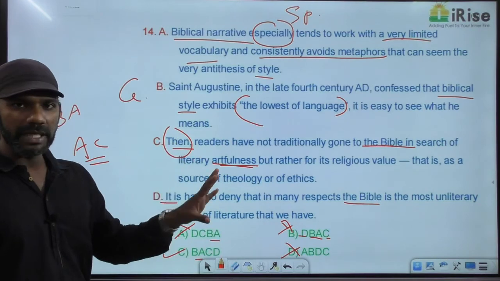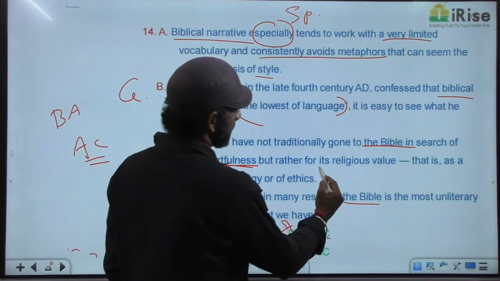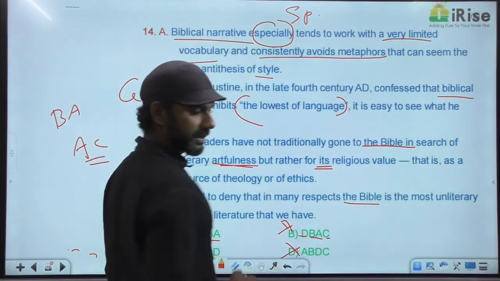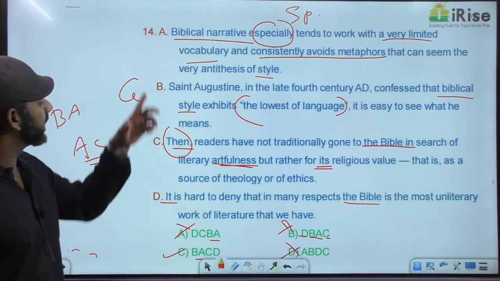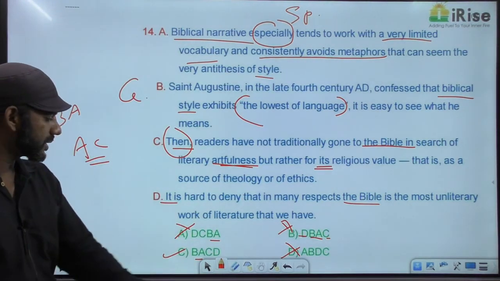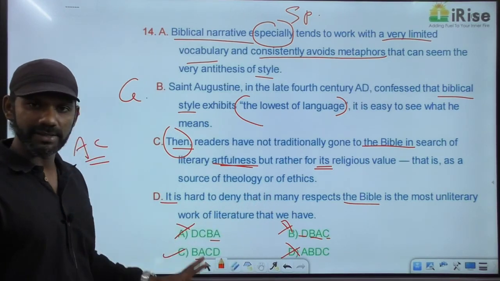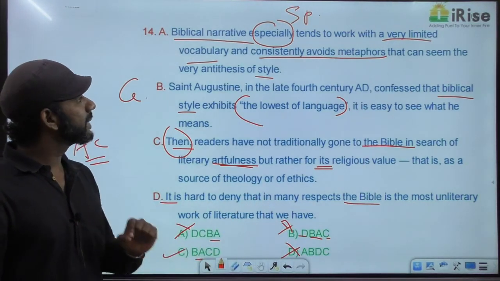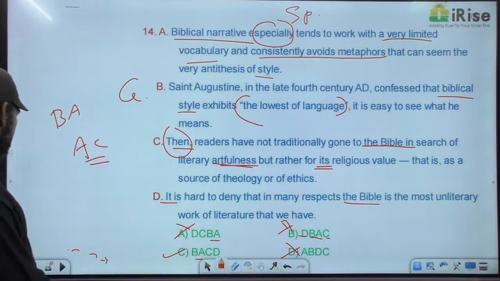So readers go to the Bible not for artfulness but for its religious value. It refers to the Bible's religious value. So CD and AC must be a mandatory pair, and AC as a mandatory pair comes in two options, B and C. B is anyway gone, so the answer must be option C. Getting it? If you're not getting help from one concept, you forget about it, think about some other concept. Come to the next one.